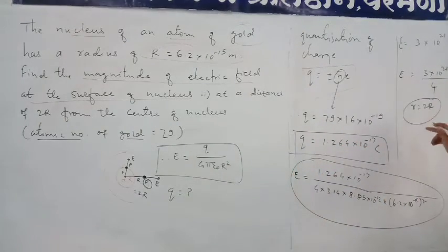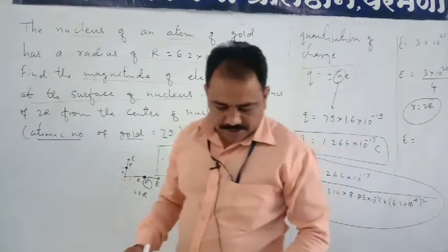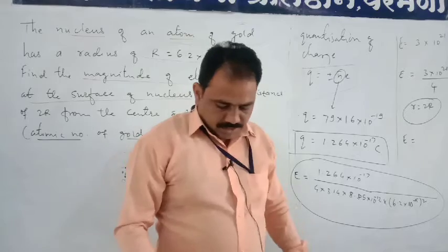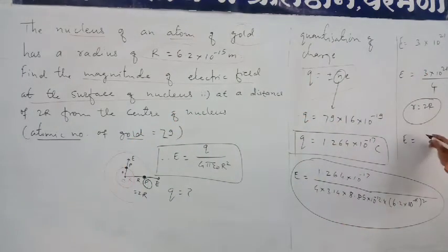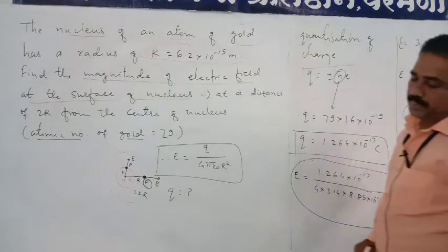Therefore, divided by 4, we can easily get the final value, which is 3 by 4 into 10 to the power 21. So 3 by 4 means 0.75 into 10 to the power 21. This is the electric field intensity, measured in Newton per Coulomb.